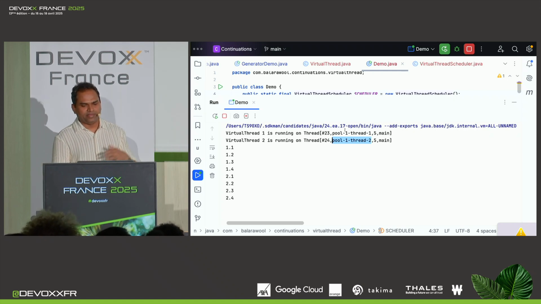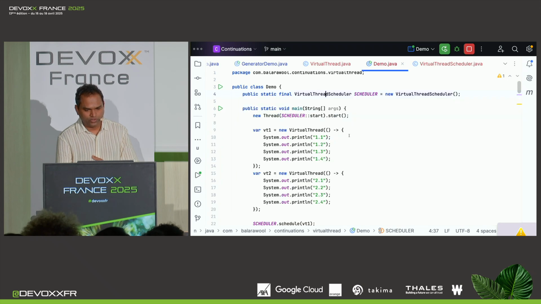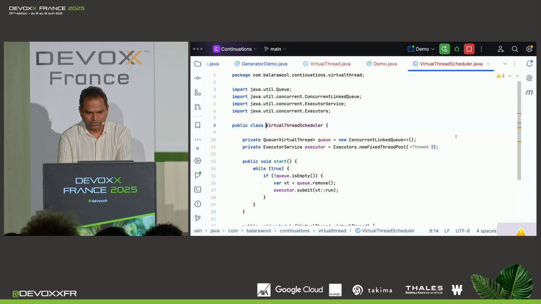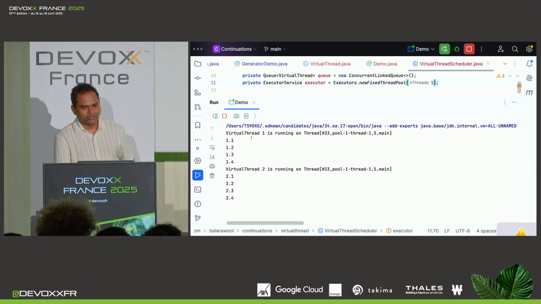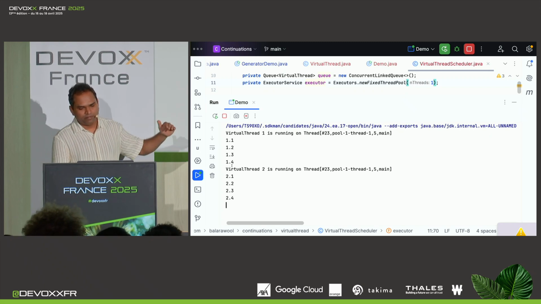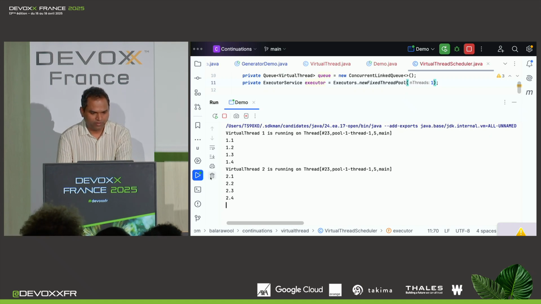What if I want to make them run sequentially? Well, one way to do that is to change the number of threads to 1. So when we have only 1 platform thread, there is no other way than to run all these virtual threads sequentially. So let's see what happens then. I see that virtual thread 1 is running on platform thread 1. Then it runs until its completion. And then you have virtual thread 2 running on the same platform thread, because there is only 1 platform thread. So that way we can make them run sequentially.